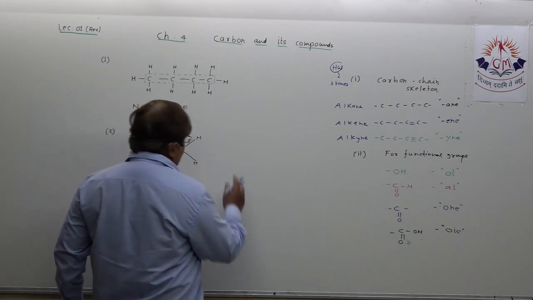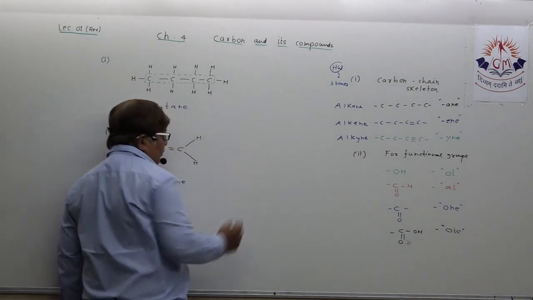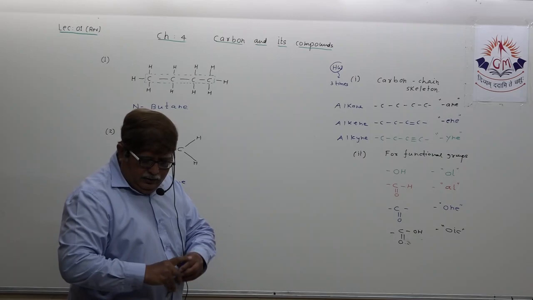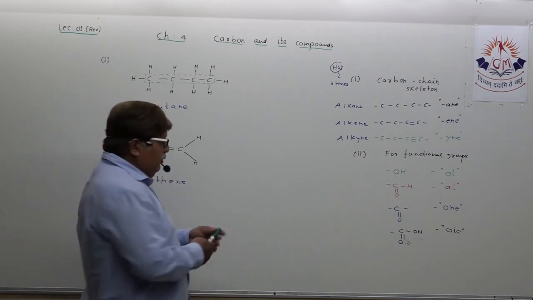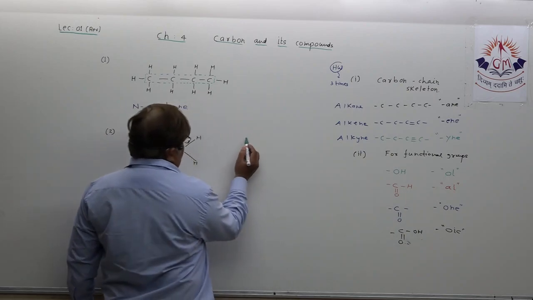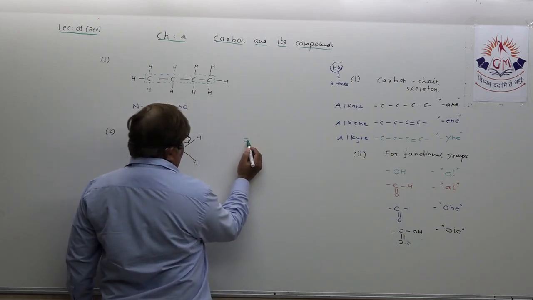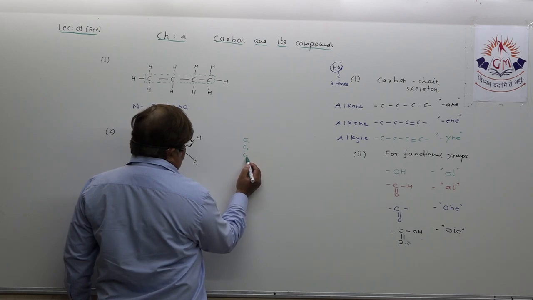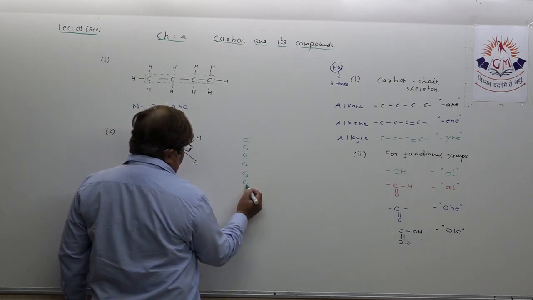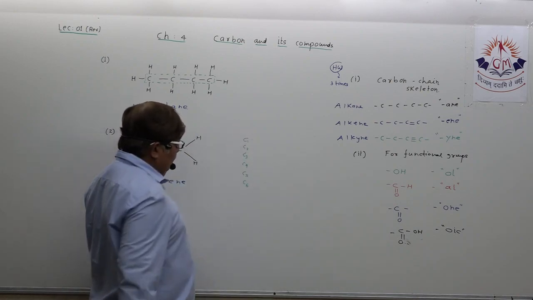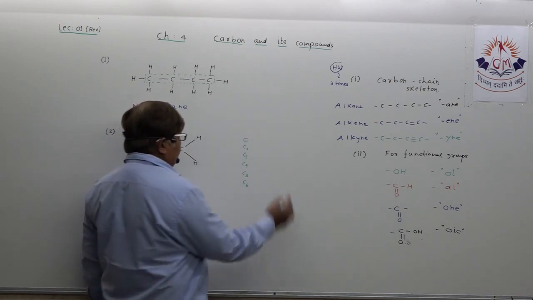Sometimes I have seen students doing this. Suppose I am giving you this, as some students may have a query who are not concentrating. Suppose this way, dear students: C1, C2, C3, C4, C5, C6, this much only.